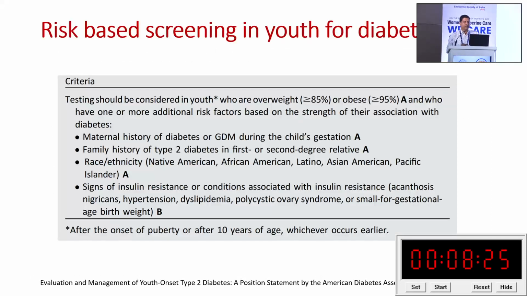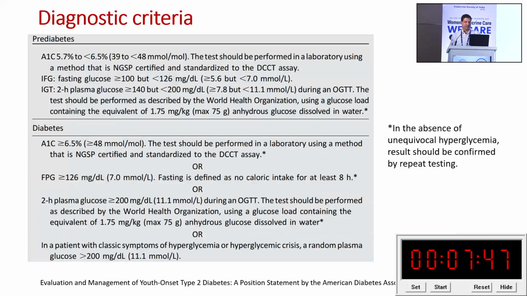So again, C-peptide has limited use for separating those two, youth onset type 1 and type 2 diabetic patients. How are we going to screen? First, either overweight or obesity should be there. On top of that, if there is a maternal history of diabetes or GDM, if there is a family history of type 2 diabetes, if there are specific ethnic groups like Native Americans, African Americans, Latinos, or if there are insulin resistance features like acanthosis nigricans, hypertension, dyslipidemia, PCOS, then these are the groups where you should consider youth onset type 2 diabetes.